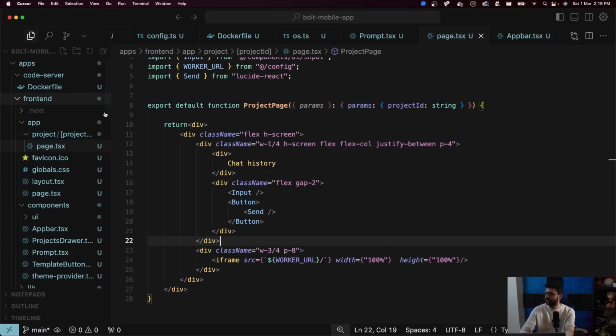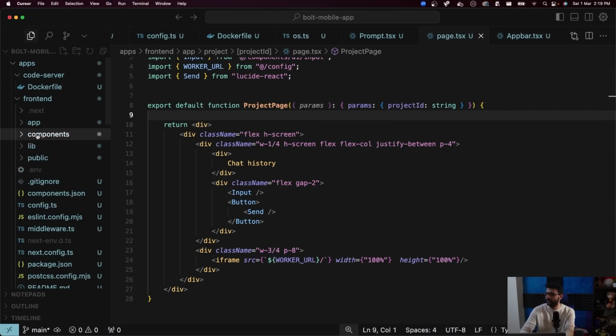The chat history. So here I need to show the prompt history. So what I can do is I can add another hook called use prompts. Is there a hooks folder somewhere? There isn't.